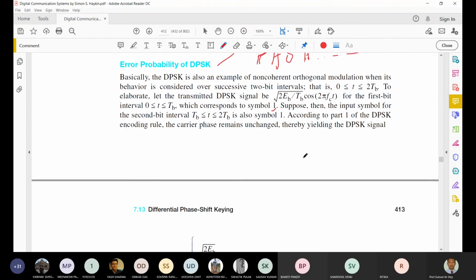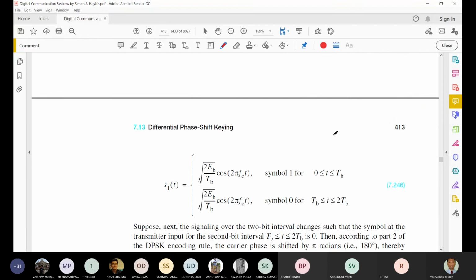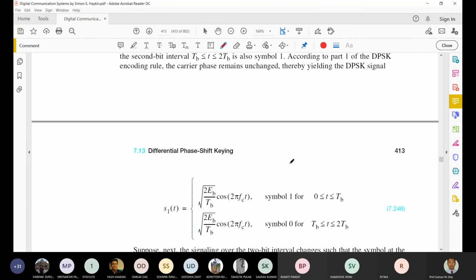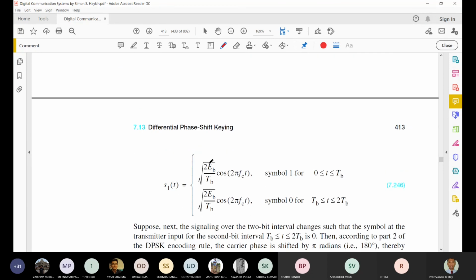Okay, so we can use the DPSK signal like this. First, we are taking symbols, this will be the symbol 1. Okay, this is not 0, there is some mistake in this book. So now we have sent this signal in the first interval. In the second interval, we are sending the same signal because the symbol is 1.